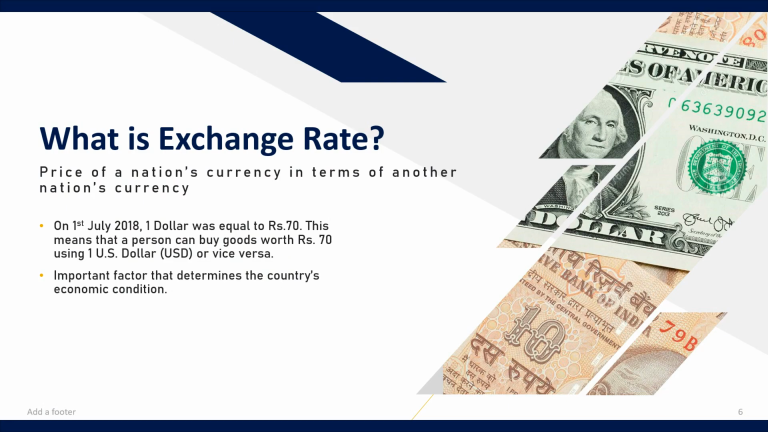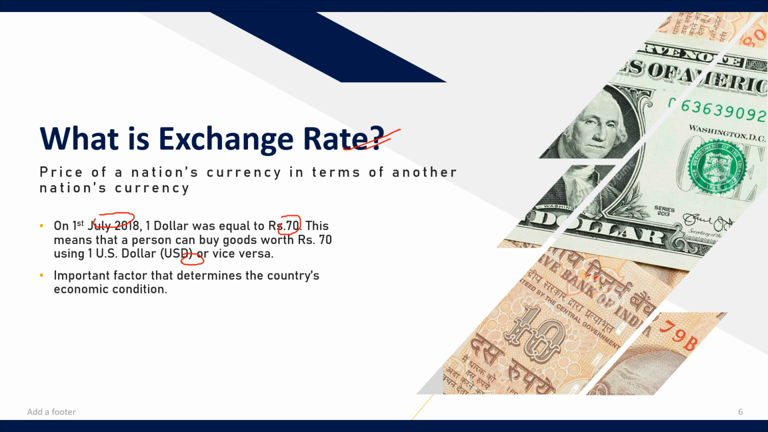But before that, first let us know what is an exchange rate. See, exchange rate refers to the price of a nation's currency in terms of another nation's currency. In other words, the domestic currency is expressed in terms of the foreign currency. For example, imagine that on 1st of July 2018, $1 was equal to 70 rupees. This means that a person can buy goods worth 70 rupees using 1 US dollar or vice versa.